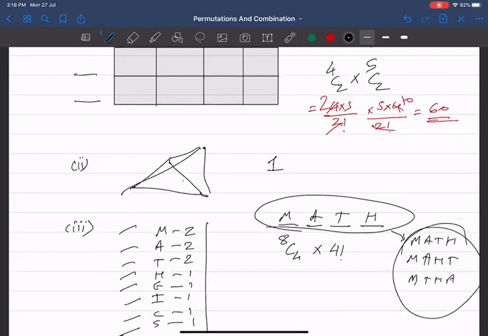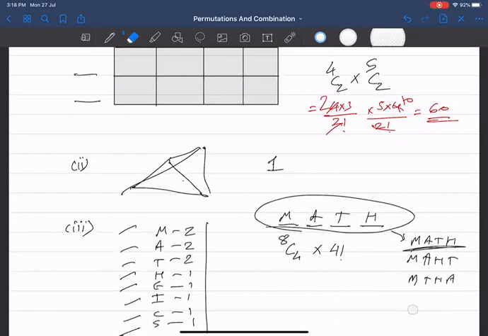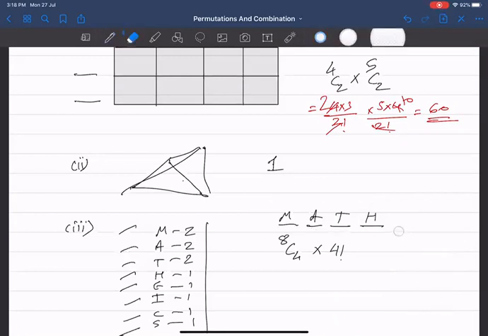In fact, 4 letters I can arrange in 4 factorial ways altogether. So in short, it's a permutation question. You select 4 letters that will be done in 8C4 ways.